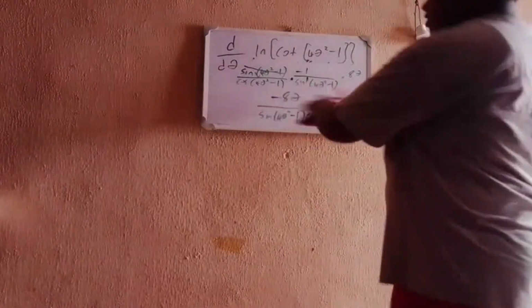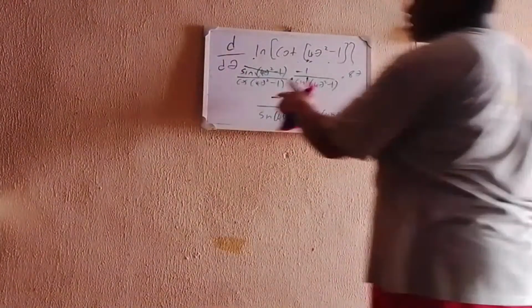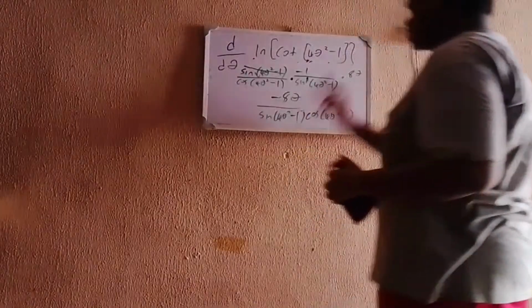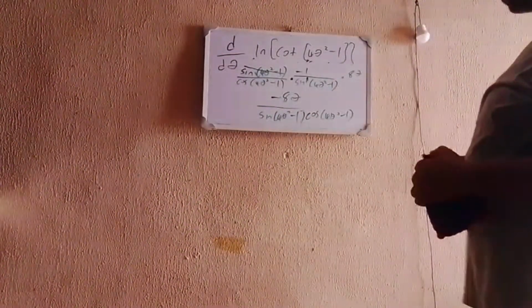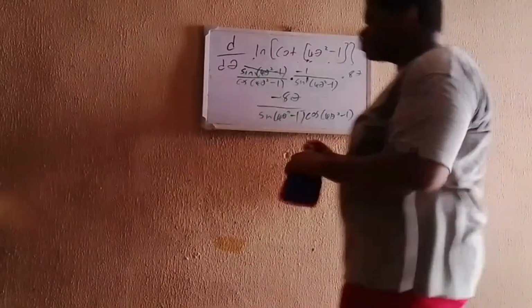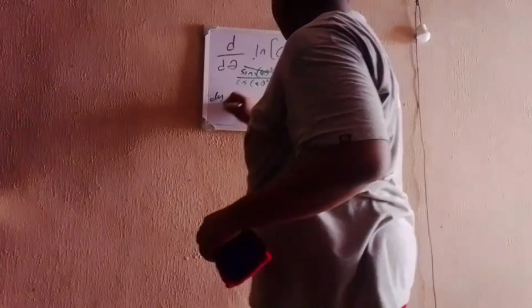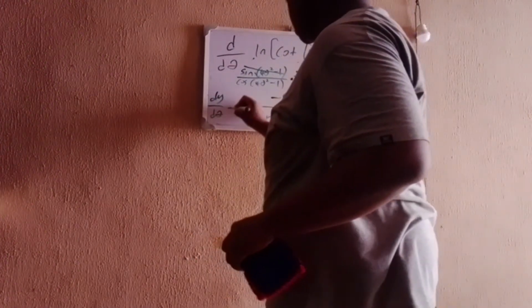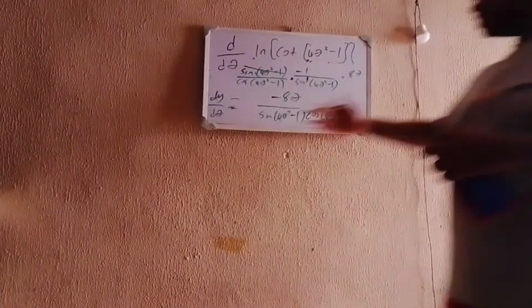Now I'm left with minus 8 theta divided by sine of 4 theta squared minus 1 times cos of 4 theta squared minus 1. This is a very good answer. The person that solved this question actually got this particular answer. This is a very good answer.